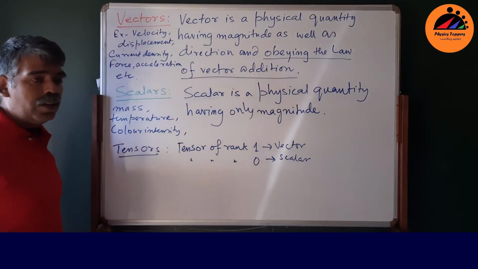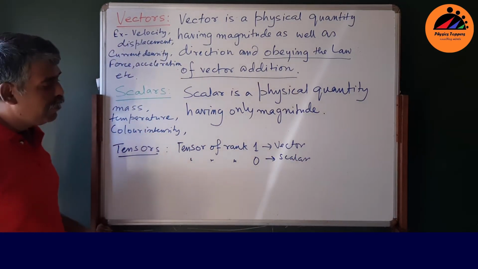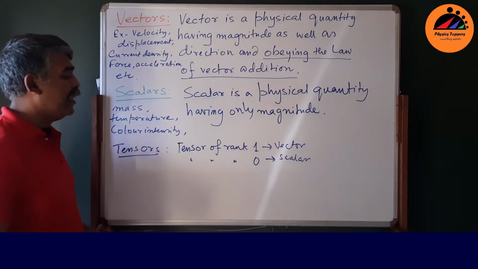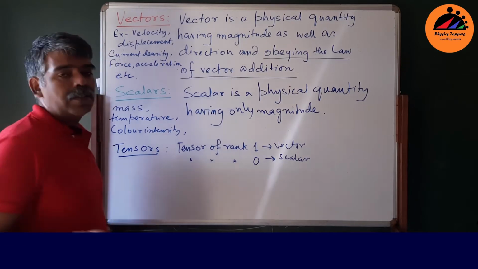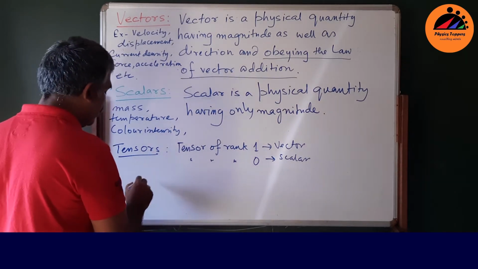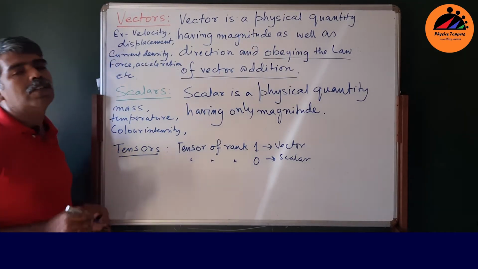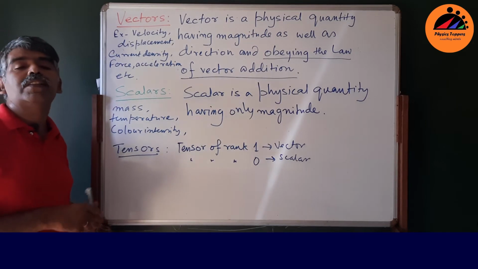There are a few quantities which have rank 2. They are neither vectors nor scalars. They are specifically tensors. For example, pressure. Pressure is a tensor quantity. Normal pressure is not a tensor quantity. Normal pressure is a scalar quantity.